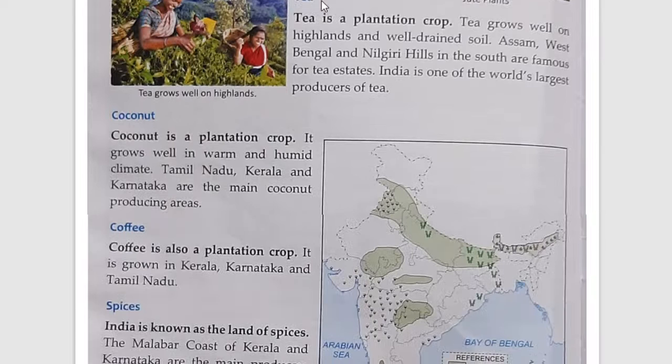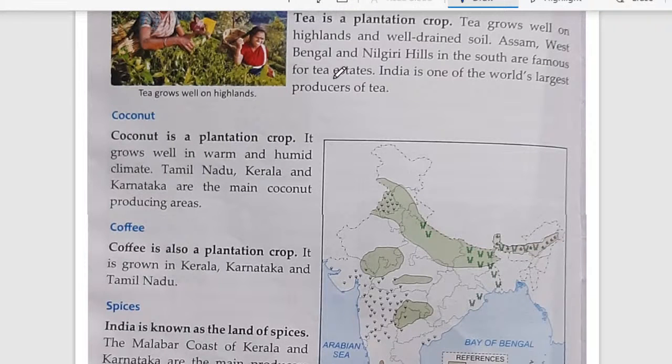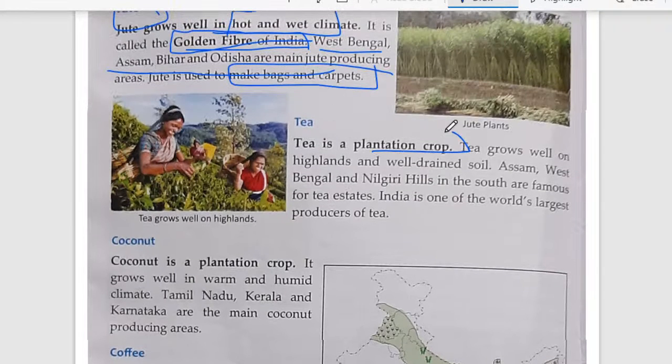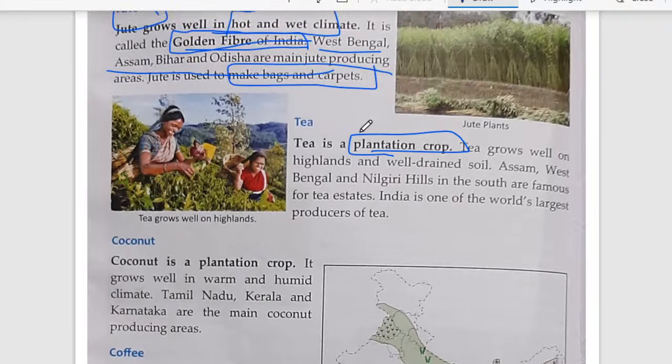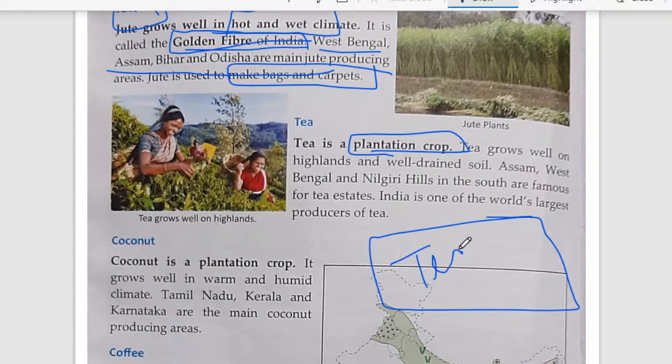Then we have tea. Tea is a plantation crop. Why is it written there as a plantation crop? It means a large plot of land is required, and the whole plot of land is used for a single crop, that is tea. So growing a single type of crop on a large scale, what do we call it? We call it a plantation crop.